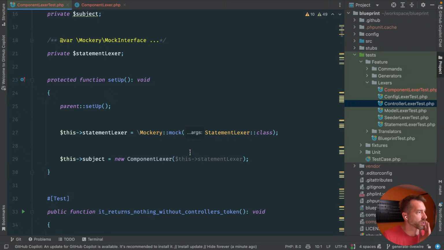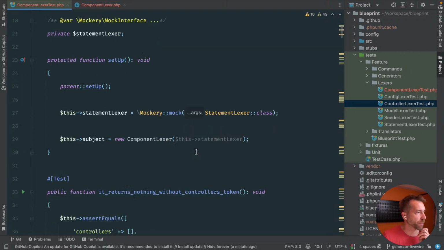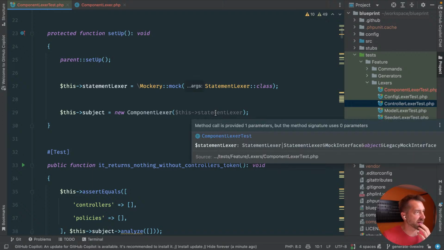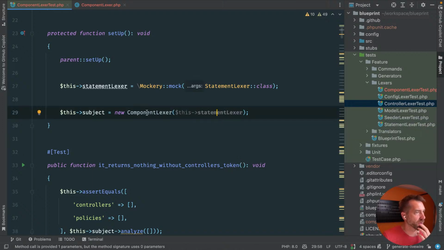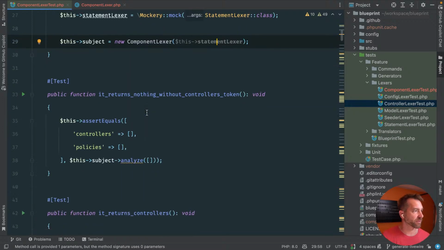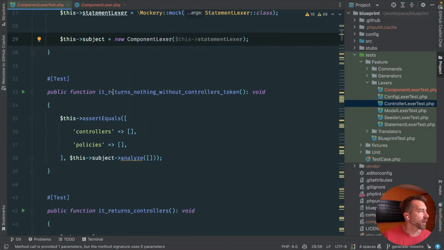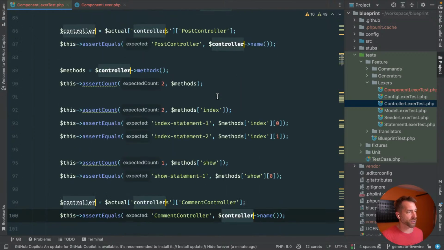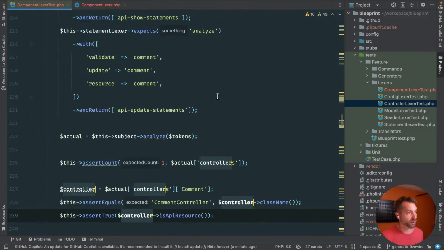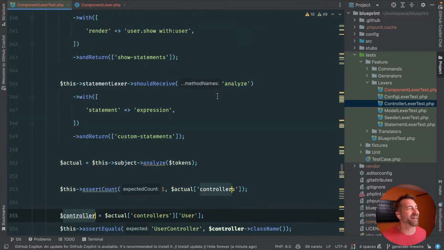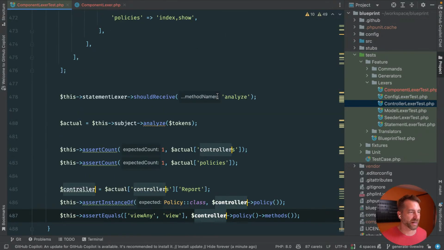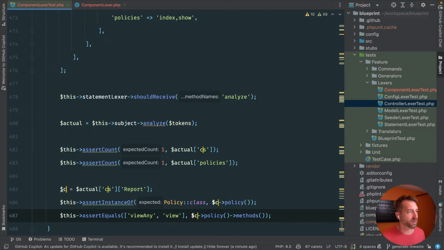Okay, we don't need to do too much here. We've got a setup, we've got a mock. We pass in a statement lexer, which is currently not in use. That's fine, doesn't matter. We can leave that alone. Okay, it returns anything. So of course, let's change these words anywhere in here where it says controller. We'll change this to, whoa, this is a lot. Maybe we don't want to do this. Whatever, let's do it. We're going to get rid of some of these tests. Let's do component.